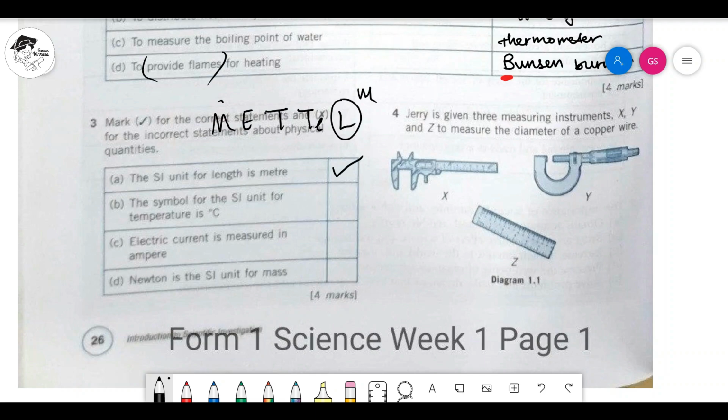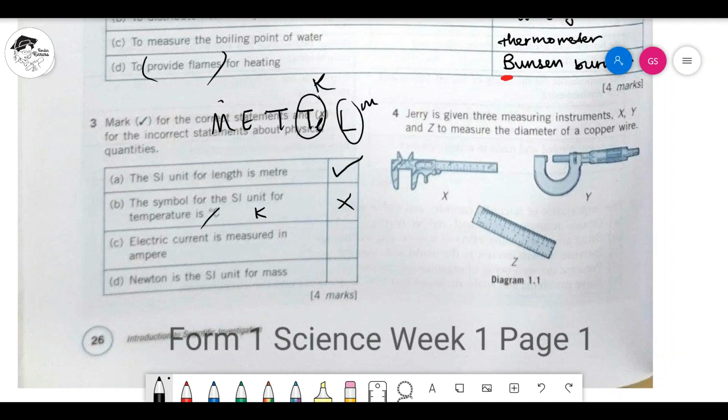Okay, which is correct, because most of the things we use meter, even the lari pecut, all that they use meter, so we'll be using meter. Okay, after that, the symbol for the SI unit for temperature is C. This is degree Celsius. So temperature is here. Okay, tapi we know that this is Kelvin, so it has to be K, not degree Celsius. So salah.